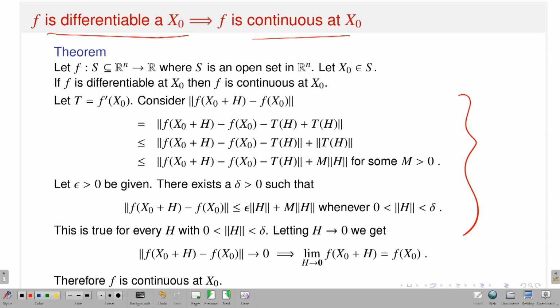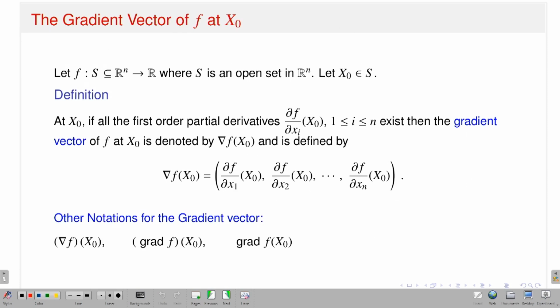Rather, since the existence of total derivative implies the existence of directional derivative and partial derivative, I now need to introduce the notion of what is called the gradient. So, this is the gradient vector. Given a function f from a subset S of Rn to R, where S is an open set, take a point x naught in S. Then I am going to introduce the gradient vector of f at the point x naught.